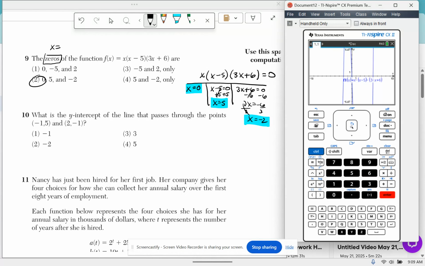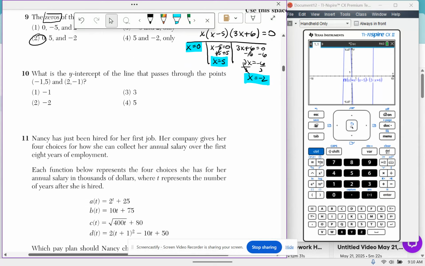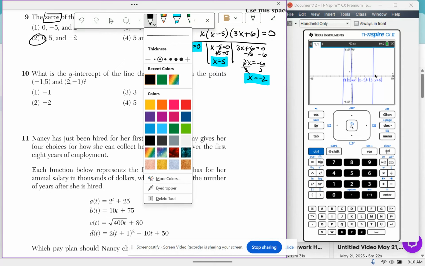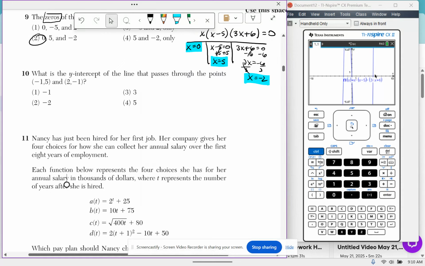There we go. Okay. What is the y-intercept of the line that passes through the points negative 1, 5 and 2, negative 1? Okay, this is a difficult question. What I'm going to want to do here is get the slope between the 2 points. I'm going to put that slope into point-slope form, and then I'm going to pick one of the points for the rest of the equation. Then I'm going to graph that line and see what the y-intercept is. There's kind of a lot of steps, but that's okay.